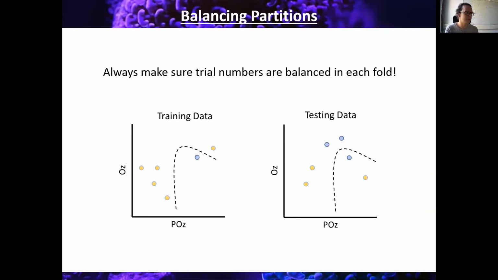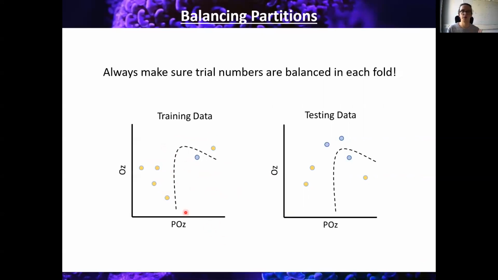So the last thing I'm just going to point out when talking about partitions is the idea about balancing partitions. So on the previous slide, we've had some examples of different partition patterns, and we've all had one issue. And that is that these partitions haven't balanced the trial numbers between the two categories. So we can kind of consider this issue with this plot we've got here. If we split the data into two folds, each of 6 trials, then if they're unbalanced, then we might get 5 yellow trials and 1 blue trial.